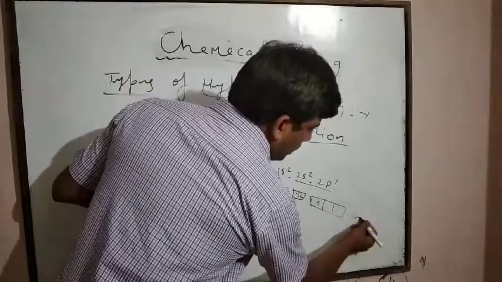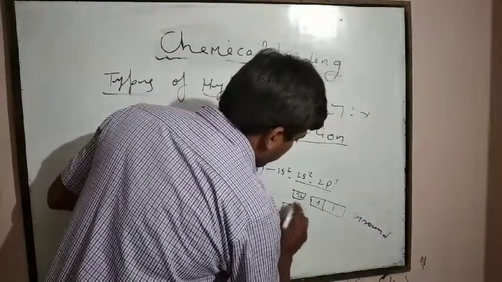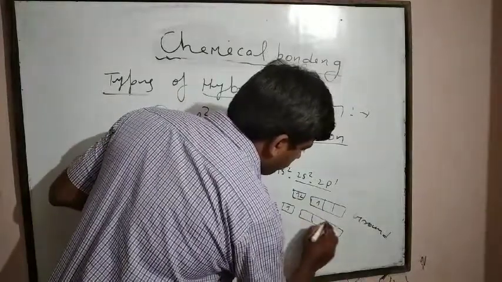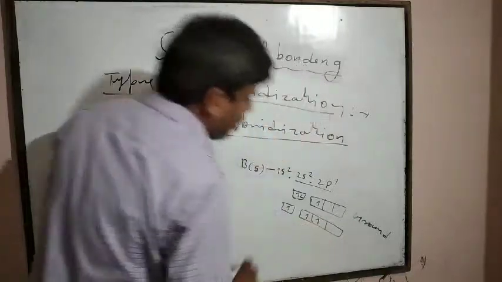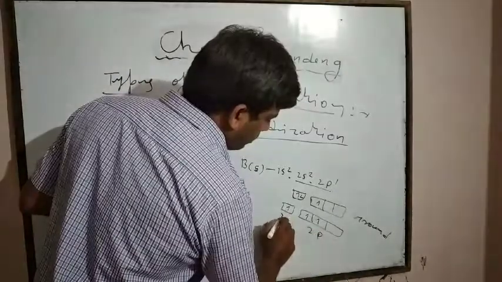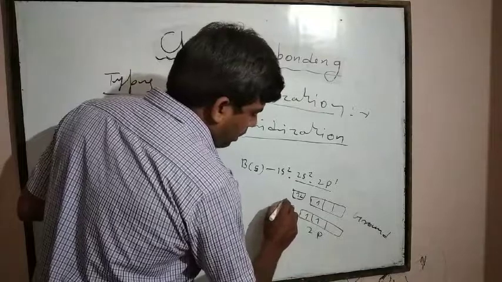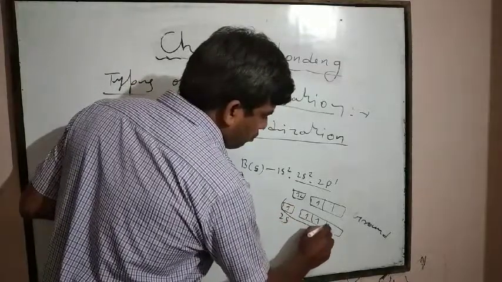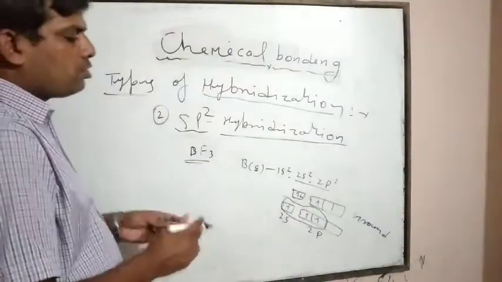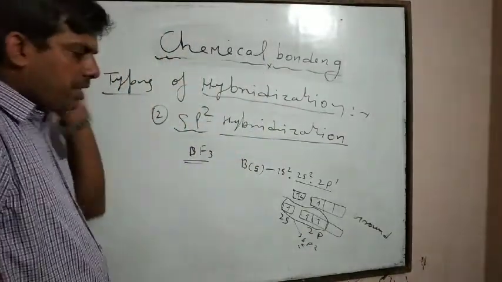This one is the ground state. Now in the excited state, what happened? One electron jumps from 2s to 2p. Now 2 unpaired electrons are present in 2p. In this way, 1 orbital of s and 2 orbitals of p intermix together to show sp2 type of hybridization.